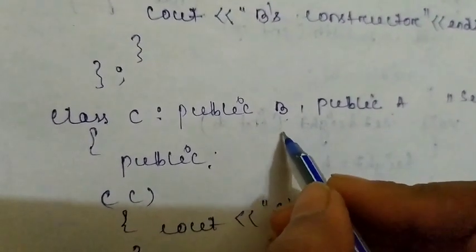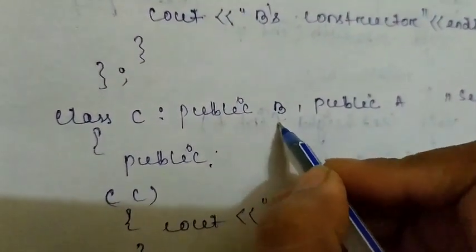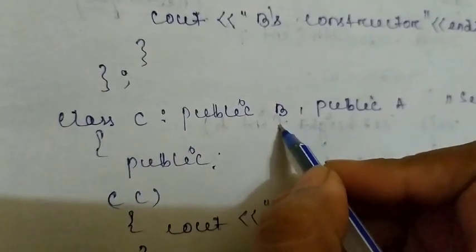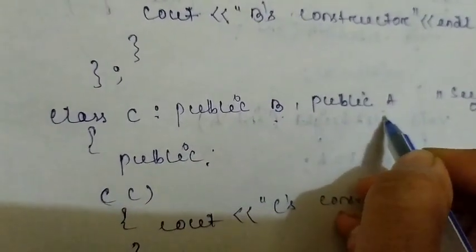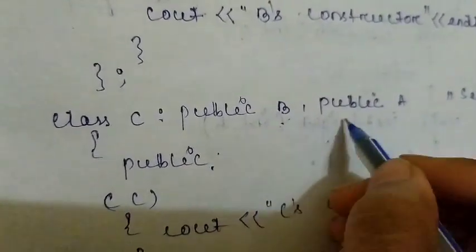If I write A here and B here, then A's constructor will be called first and then B's constructor will be called. That means the constructors are called according to the order of declaration.